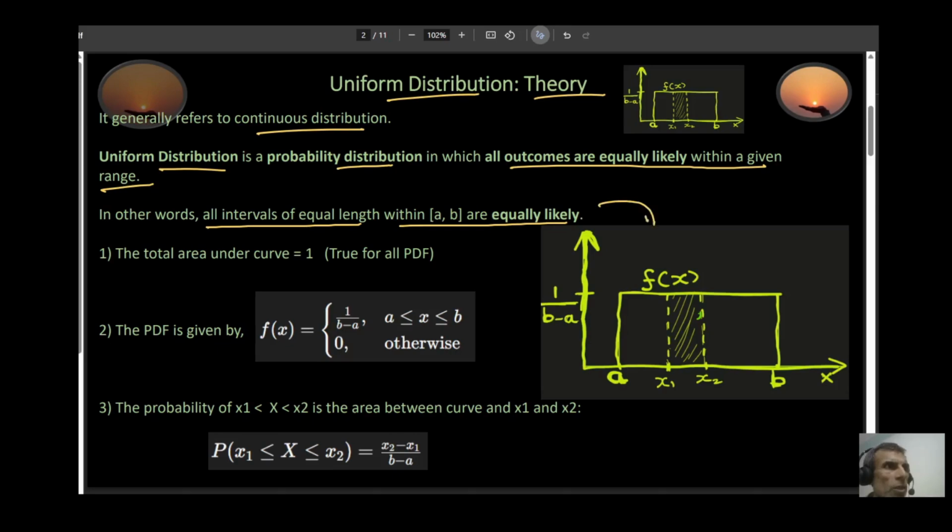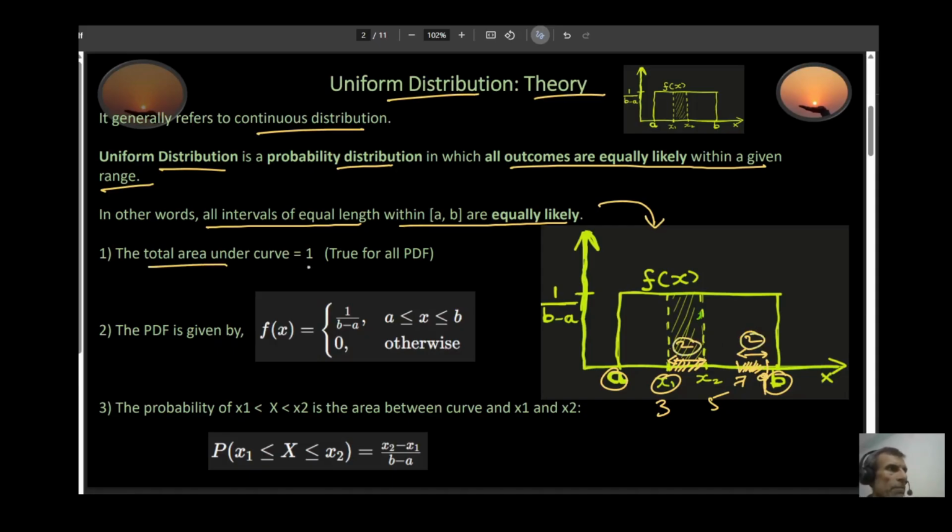Let's understand this through this example. Let's say this is your interval A and B. Let's pick any 2 points. Let's say this is my point 3, and this is my second point, let's say 5. The length of this interval is 2. If I pick any 2 other points with exactly the same interval length, let's say this is 7 and this is 9, and the length is going to be 2, then the probability that your x falls between 3 and 5 is the same as the probability that your x falls between 7 and 9. And that's because the length of my interval is exactly the same.